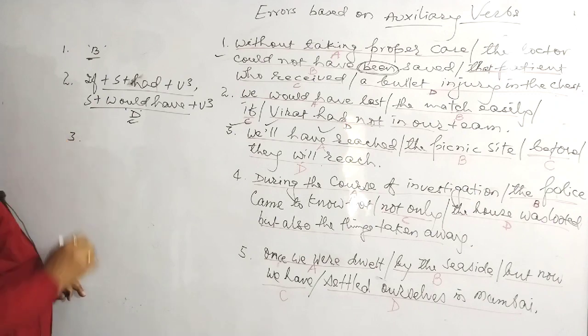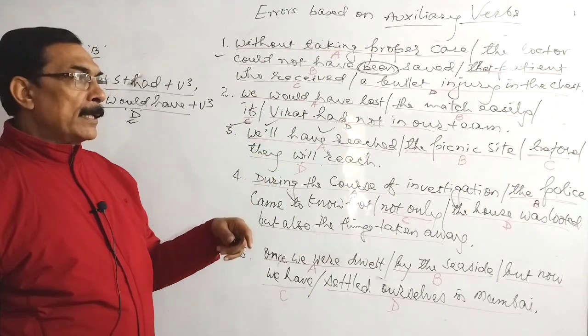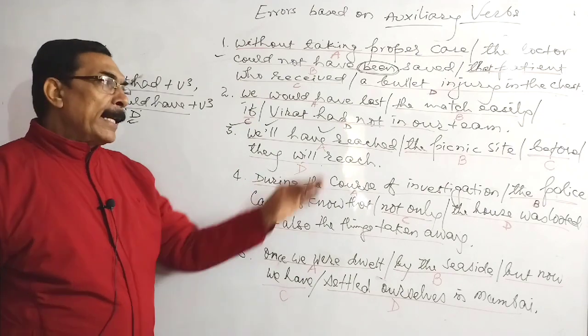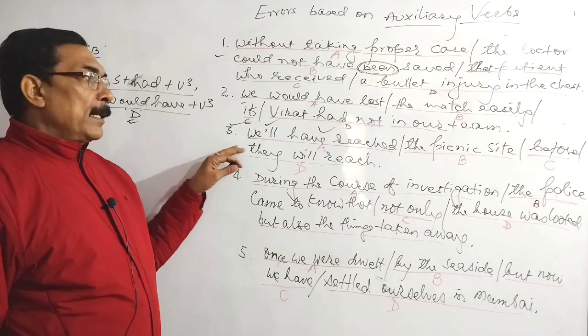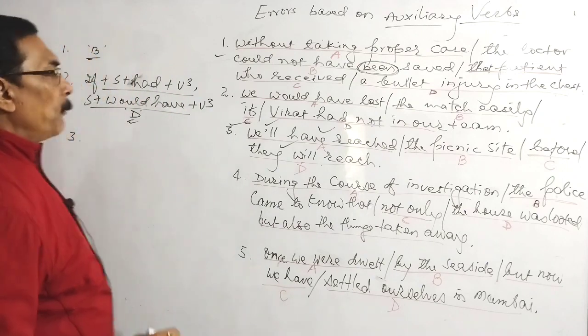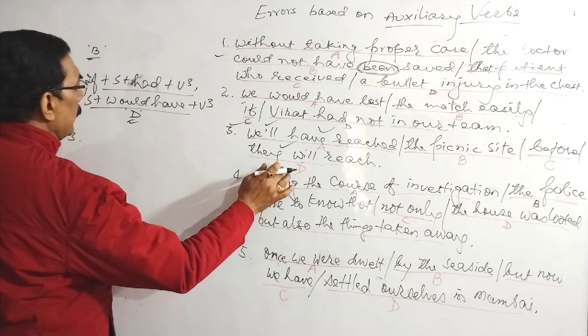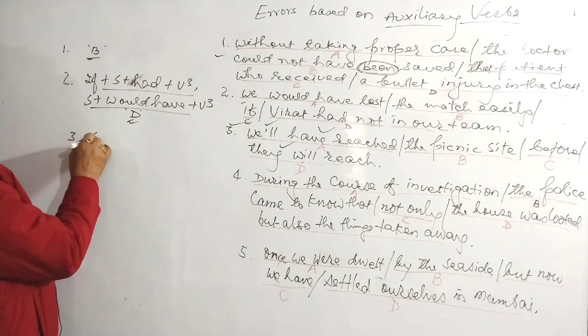Now come to the third sentence. We will have reached the picnic site before they'll reach. Again now we see here, you might have studied that here we will have. Whenever we use will have plus V3, then the other sentence should be in simple present tense.